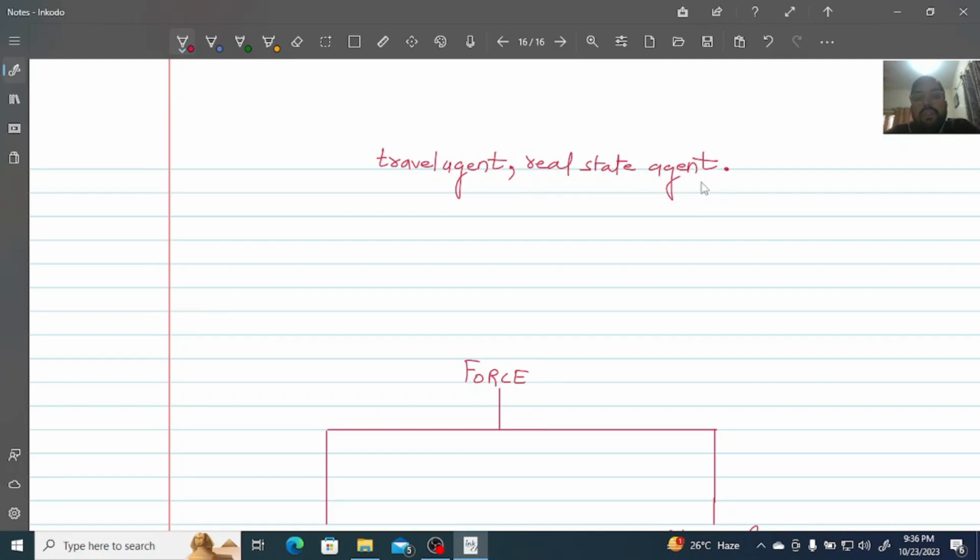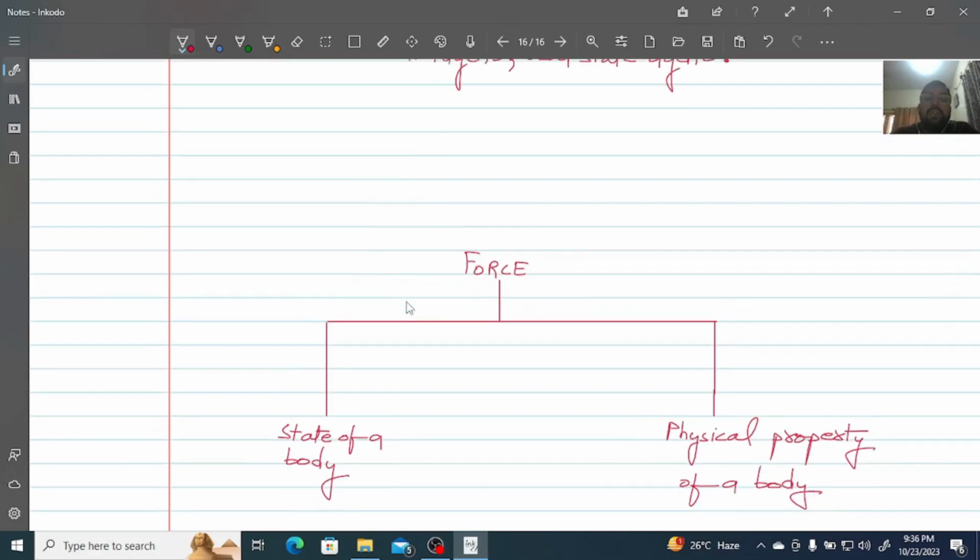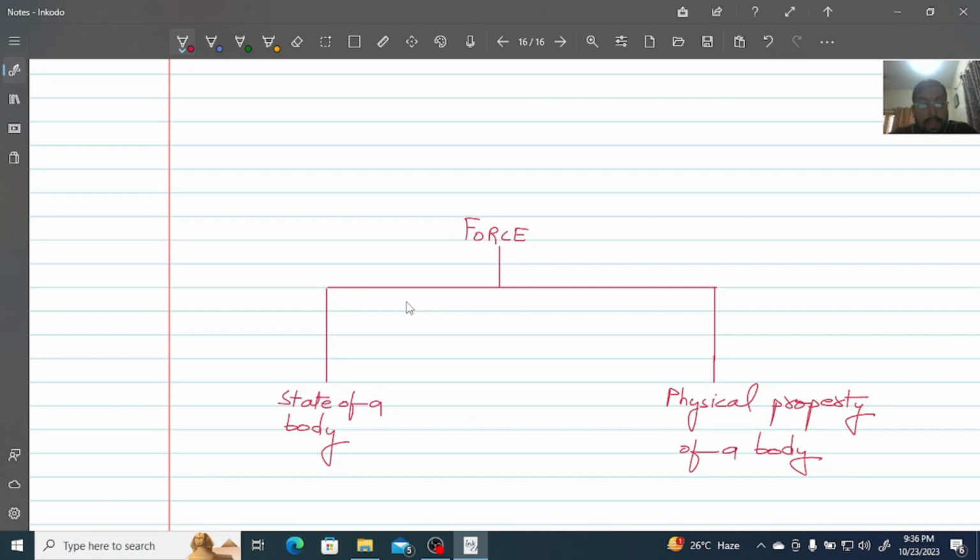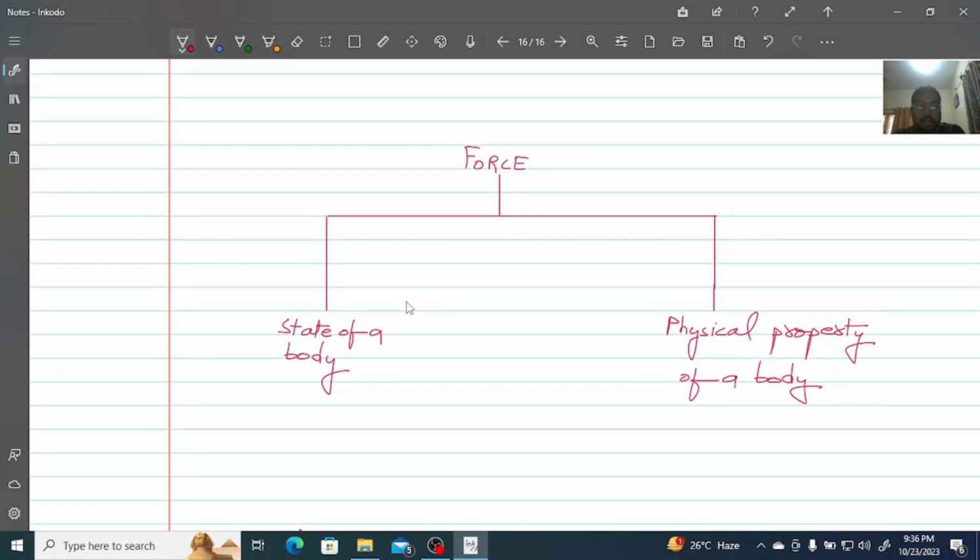Now we have one of the agents of physics, and what that agent is doing, we are going to see. So basically force is an agent. Whenever we want to do any of the two things that I have mentioned here, it can change the state of a body or it can change the physical property of a body. So the word that comes into the box is change. So force can do these two kinds of work, change the state of a body and the physical property of a body. That is what force can do.